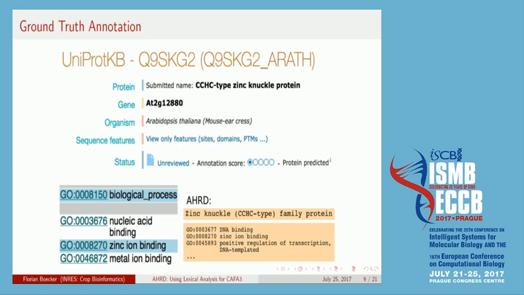So you see the zinc ion binding term was predicted accurately. Then, of course, there are some other terms that are totally different. But then you also have this nucleic acid binding term on the left and the DNA binding term on the right. So we have this problem again, which is very close to the example Ido just showed, that those terms are almost the same, but if you use the naive approach of looking just at the cardinality of terms that are in the sets or in the shared set and stuff, then you're not getting the whole picture.